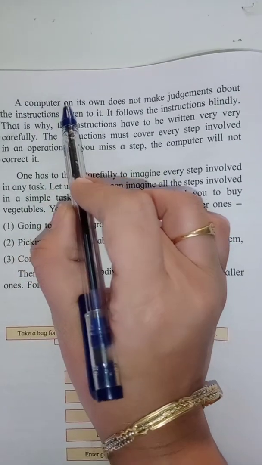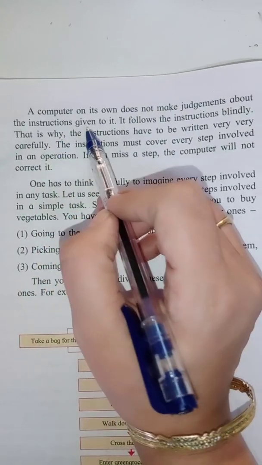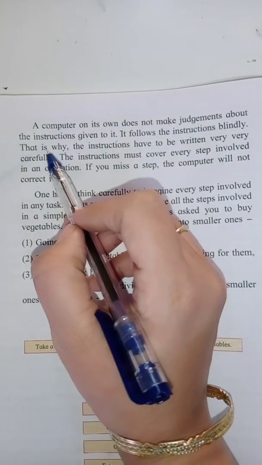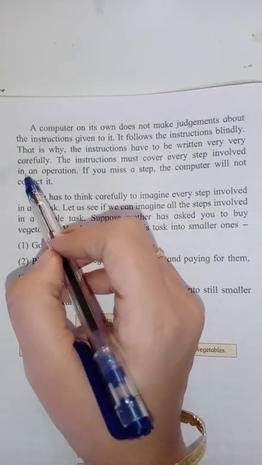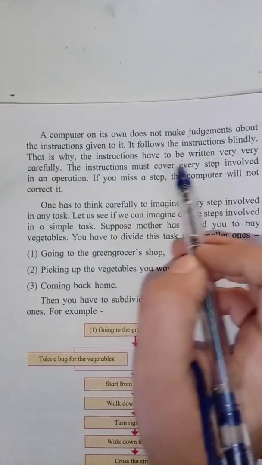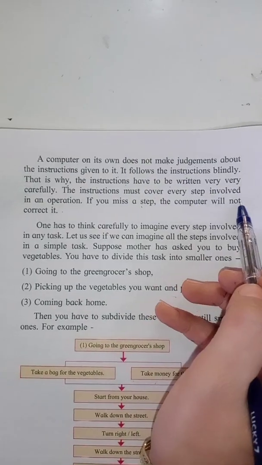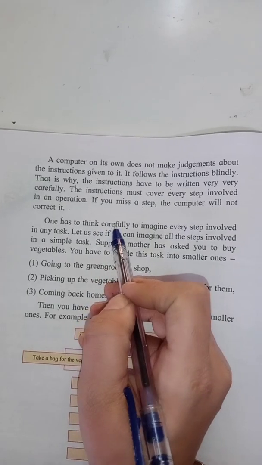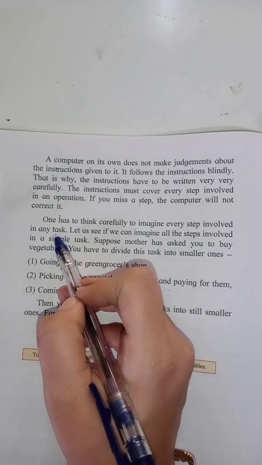A computer on its own does not make judgments about the instructions given to it. It follows the instructions blindly. That is why the instructions have to be written very carefully. The instructions must cover every step involved in an operation. If you miss a step, the computer will not correct it. One has to think carefully to imagine every step involved in any task.